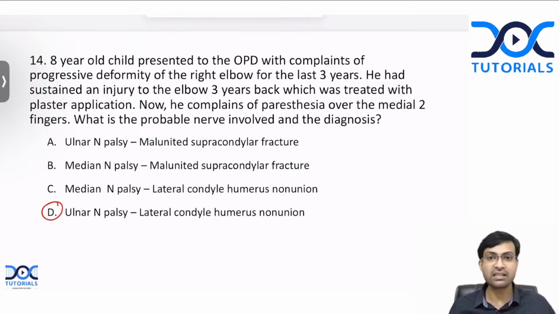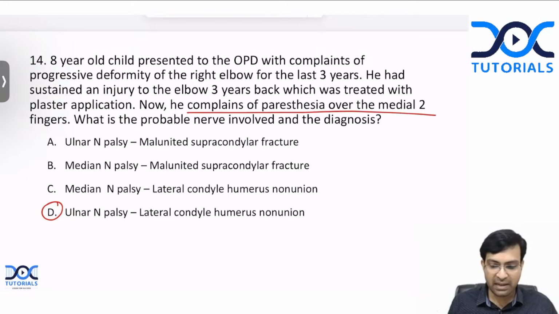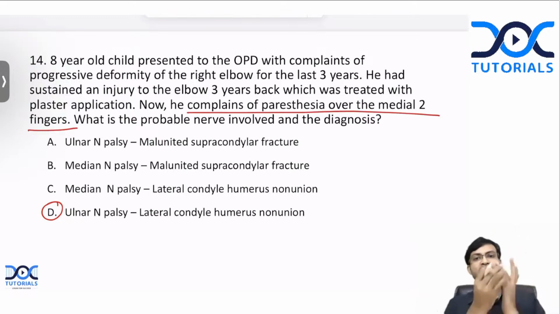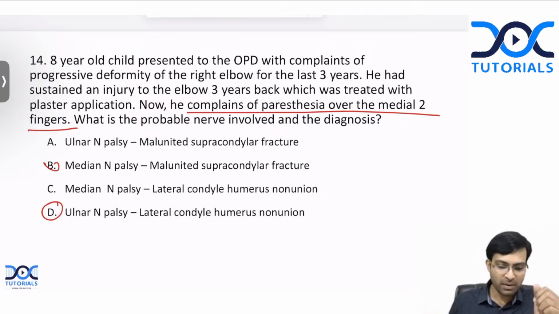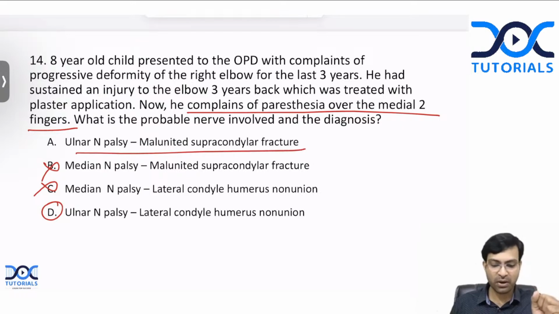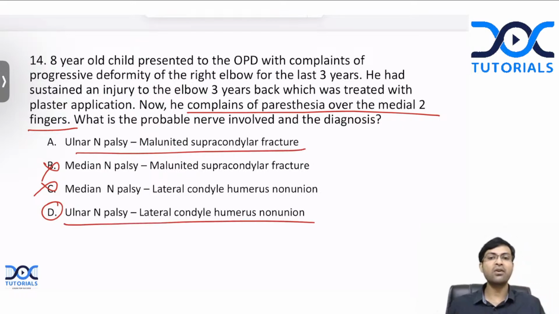This answer is D. So this is a very long question, but you can approach it very easily by just looking at the last sentence. The child has paresthesia over the medial two fingers. Which is the nerve that supplies the skin here in terms of sensations? The medial two fingers are supplied by your ulnar nerve. So it is an ulnar nerve palsy. It cannot be B or option C, cannot be median nerve palsy. It is either ulnar nerve palsy due to malunited supracondylar fracture or due to a lateral condyle humerus non-union.